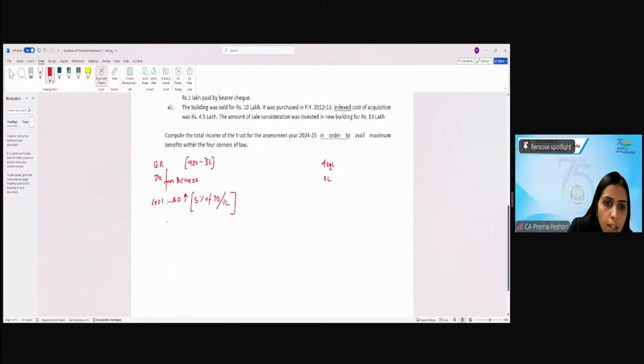So here I will include 5% of 32 lakh or 1 lakh, whichever is higher. What is the higher amount? 1,60,000. 1,60,000, that's the higher amount. Yes. So 1.6 lakh is what I will reduce from the 5 lakh. Now, since 5 lakh is already added in my gross receipt, 1.6 will be considered for application.